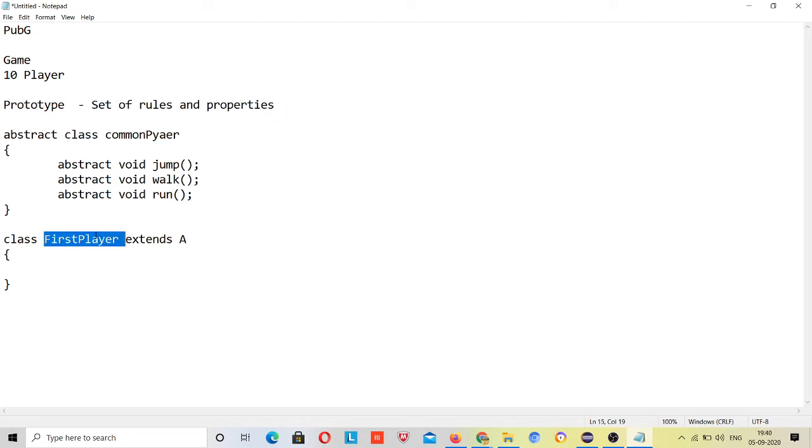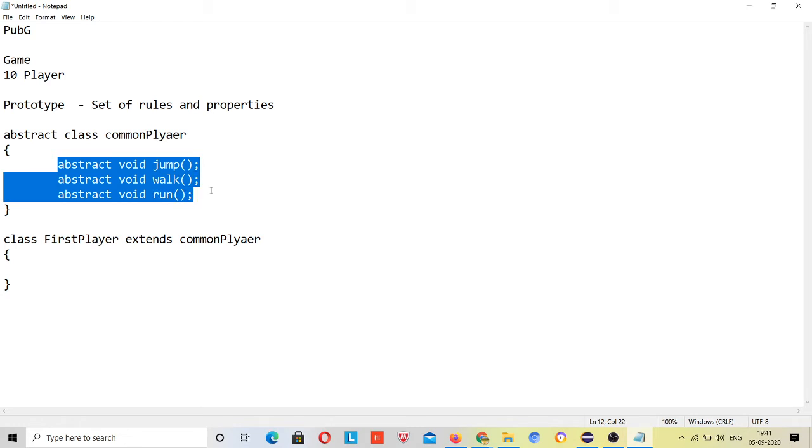I have 10 players in my game, and if I am extending this common player, it means my first player can have 10 properties, but first player should have at least these three properties. These three properties must be present inside my first player.